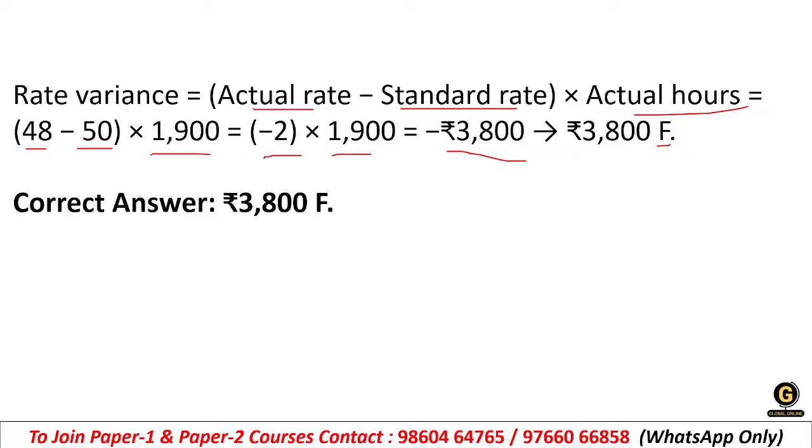For example, if we have a 100 rupees budget to produce 100 units, and we have only 5 days, but we have completed in 3 days with 90 rupees, so we have done in the minimum one, right? So that is why it is favorable. Even if it is in minus, it is favorable. Clear?